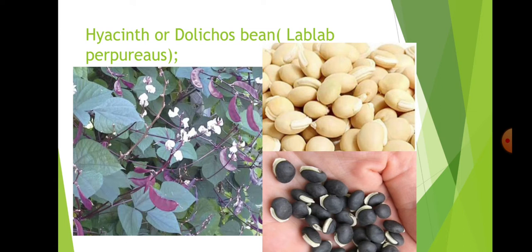The seeds also differ by species. Some seeds are whitish, some are a mix of purple and black, and some are blackish, as shown in the image. This is about the Hyacinth and Dolichos bean. This variety, Lablab purpureus, can also be grown as a perennial, because it can be grown for more than 2 seasons for vegetable purposes.